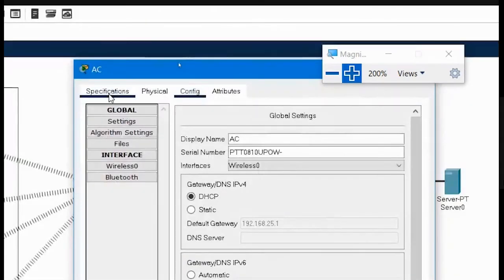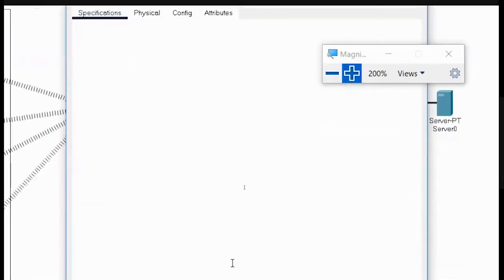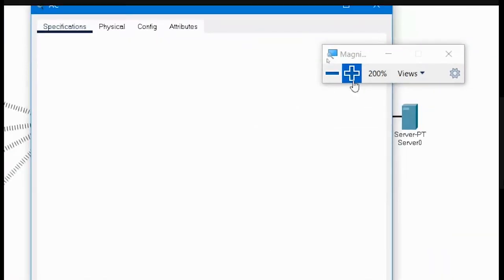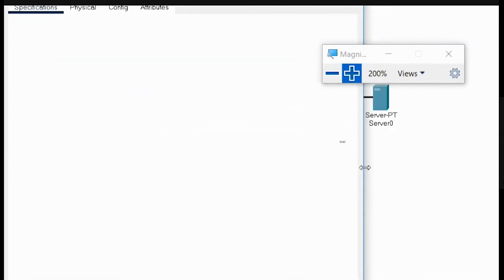All the specifications are given here. You could adhere to that. Everywhere it is given. Just a minute.